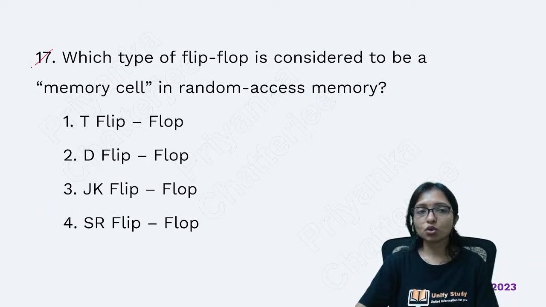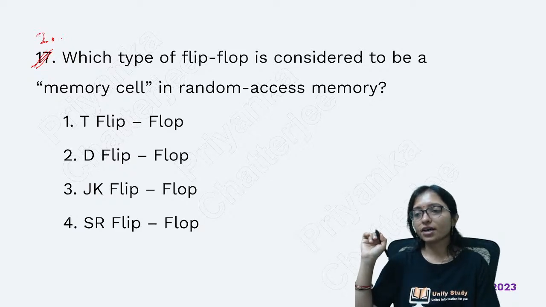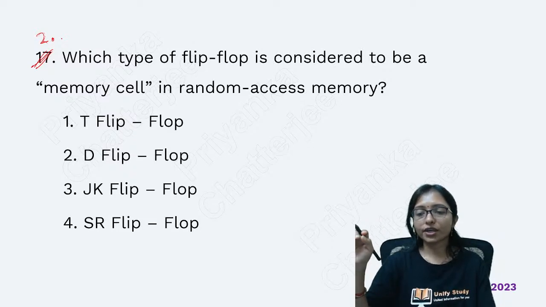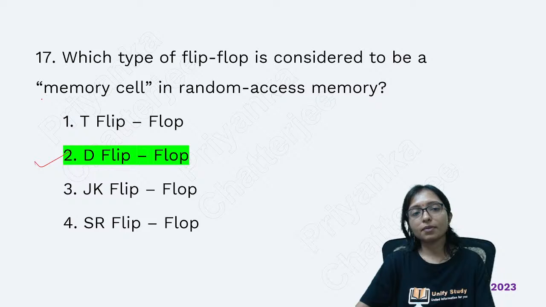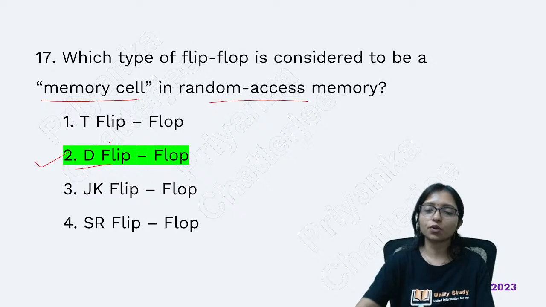Now question number 2. Please ignore this numbering and focus on this numbering, because I have collected these questions from different set exams. As per their numbering, this numbering is there, but we will focus on this. Answers are coming, very good. Option B is the correct answer. Which flip-flop is considered to be the memory cell in random access memory? For the memory cell, we use the D flip-flop.